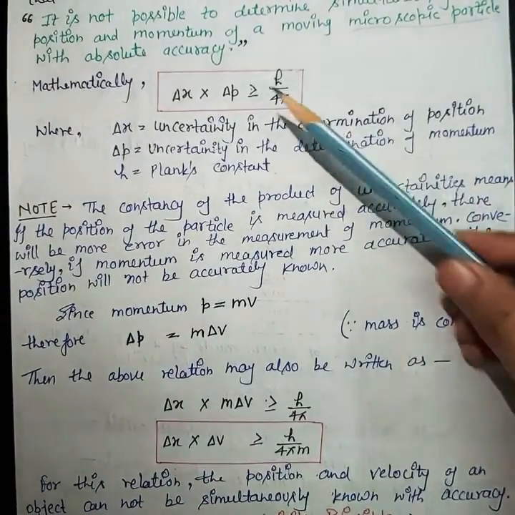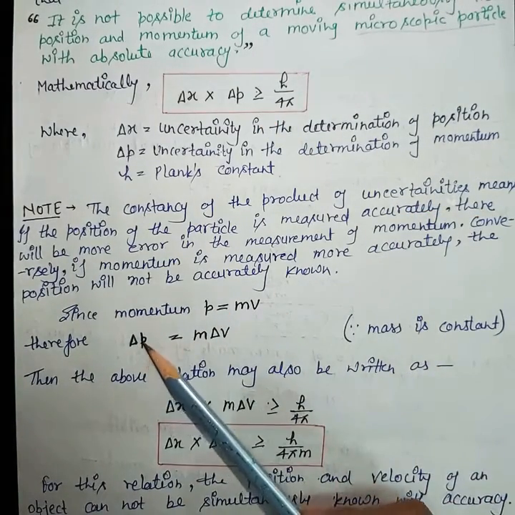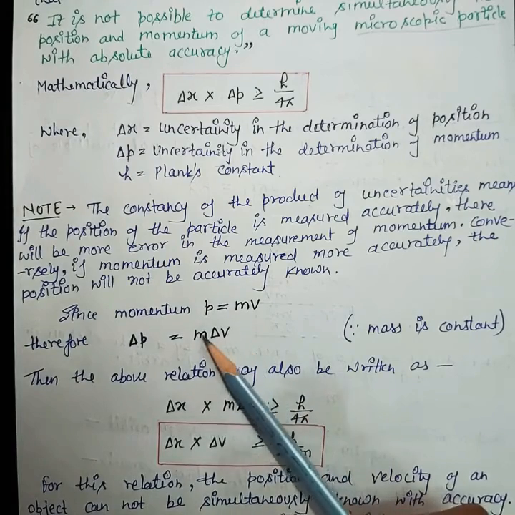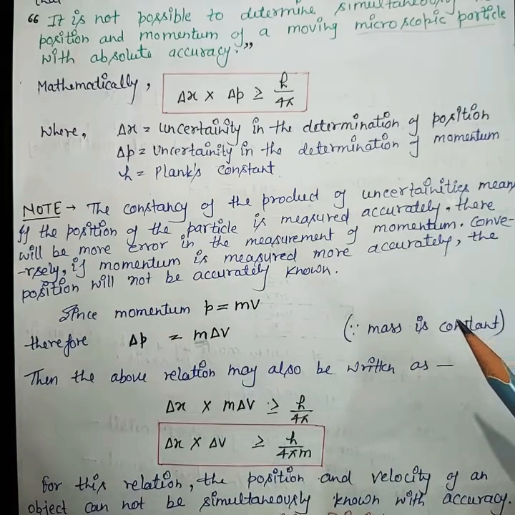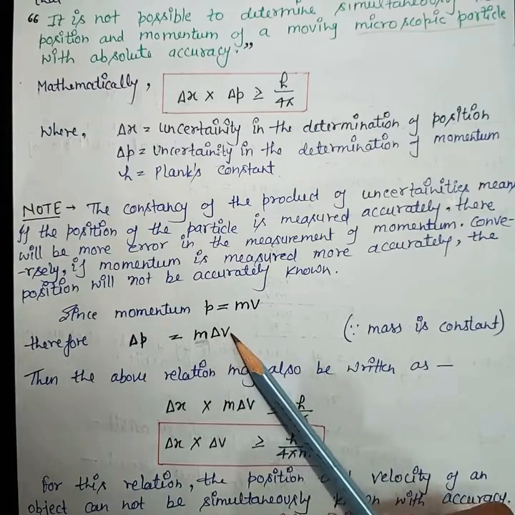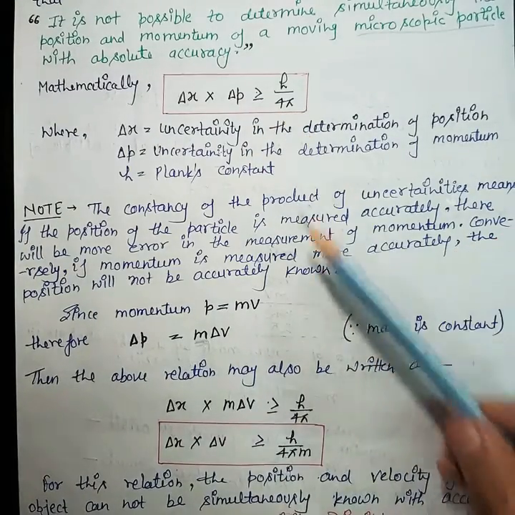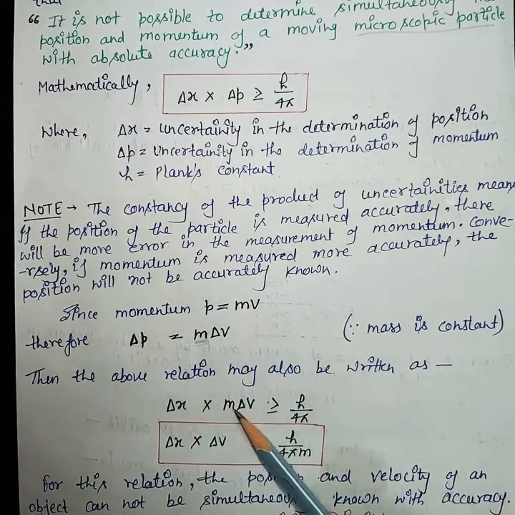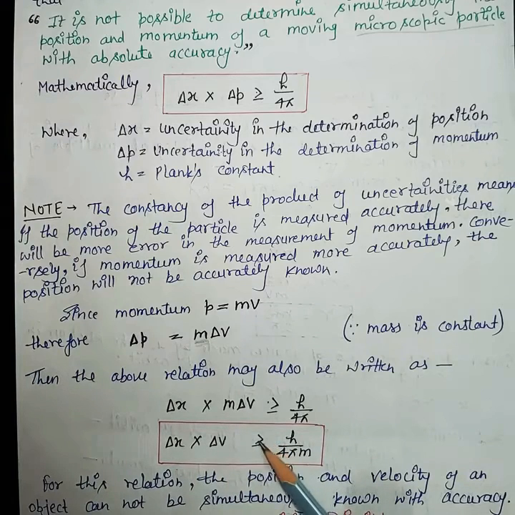Now, as we know that momentum is equal to mv, delta p will be equal to m delta v, because m is constant here, since we are calculating for the same microscopic particle, but velocity will change. That's why I have written m delta v. So we can put the value of delta p in this formula, and then we'll get delta x into m delta v greater than or equal to h over 4 pi, or delta x into delta v greater than or equal to h over 4 pi m.